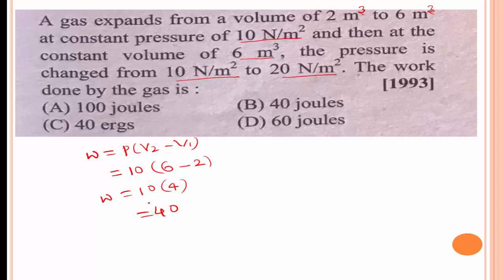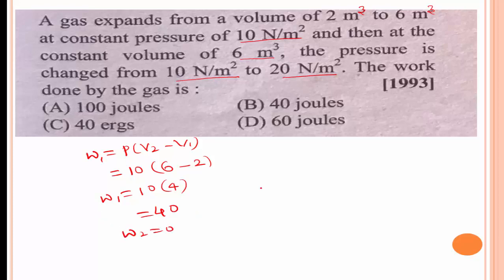But when the volume of the gas is kept constant, the work done by the gas, W2, is equal to 0. This is W1. Hence in both the cases, W2 is equal to 0.